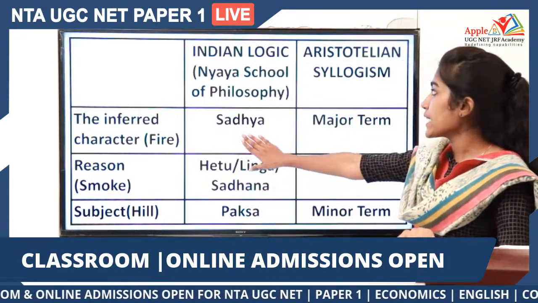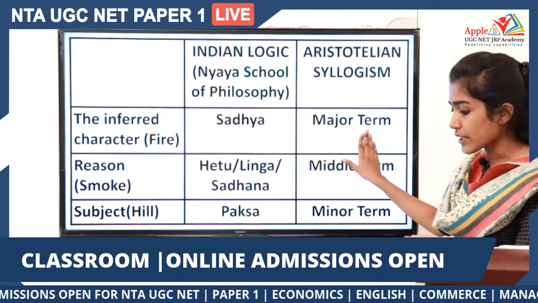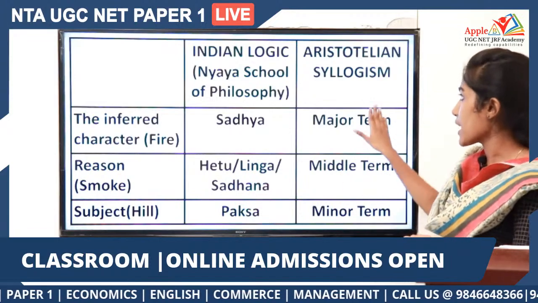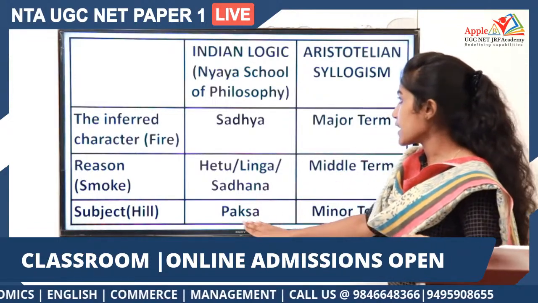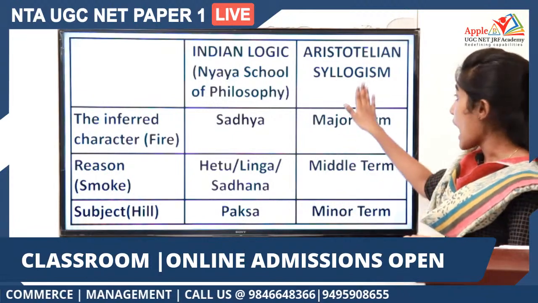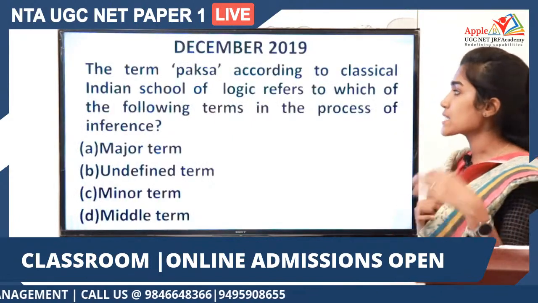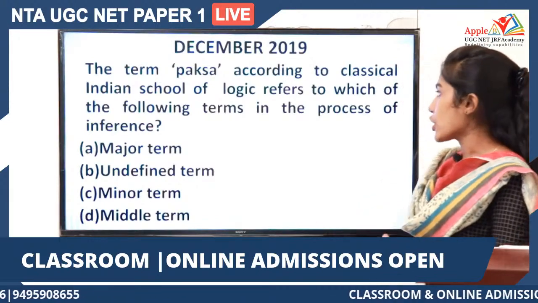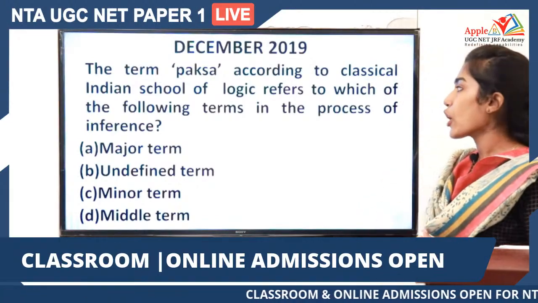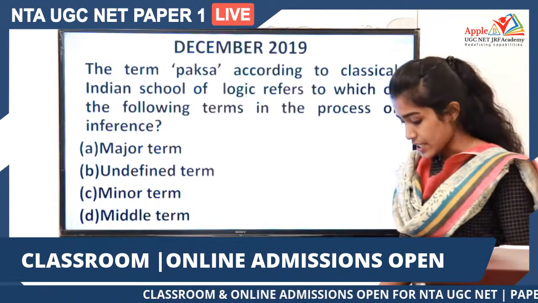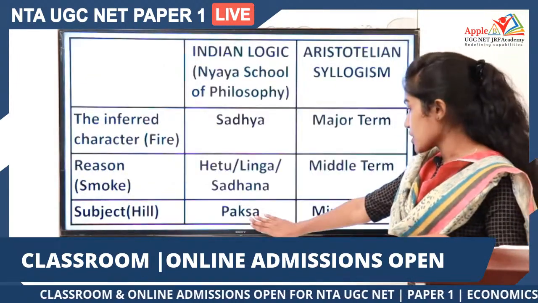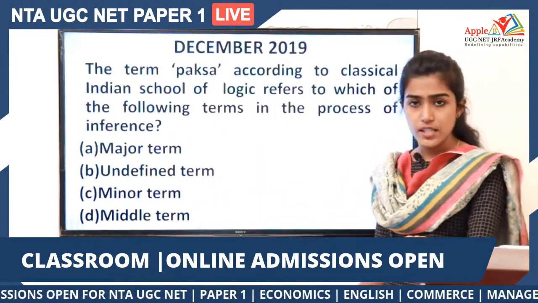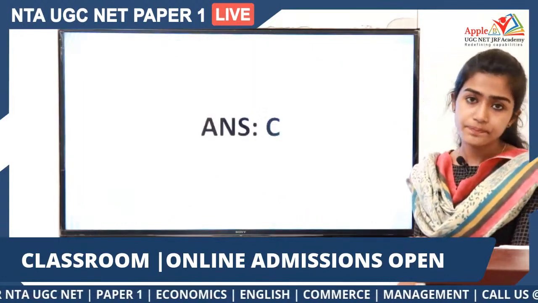So sadhya in Indian logic is the major term in Aristotelian syllogism. Hetu, linga, or sadhana in Indian logic is the middle term in Aristotelian syllogism. Paksha in Indian logic is the minor term in Aristotelian syllogism. If that's the case, what's the question here? The term paksha, according to classical Indian school of logic, refers to which of the following terms in the process of inference? As I have already mentioned, paksha can be equated with the minor term. So the right answer for this question is option C, that is minor term.